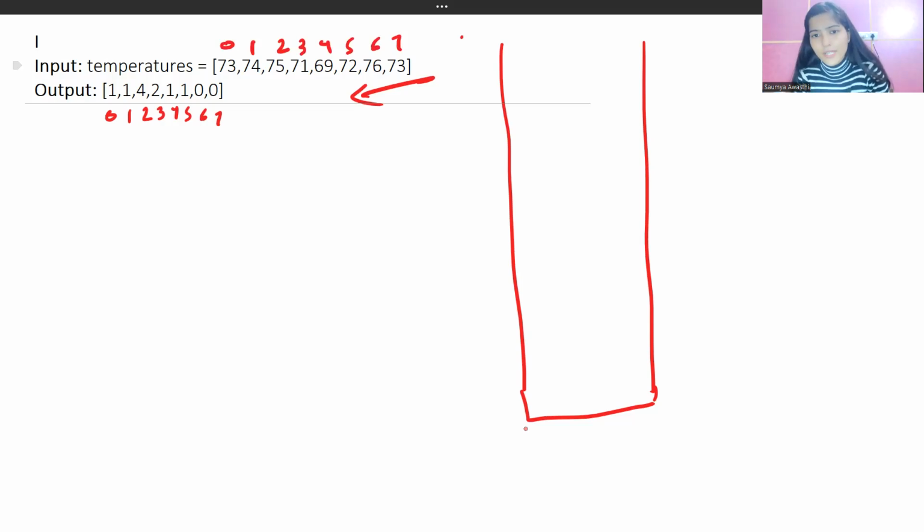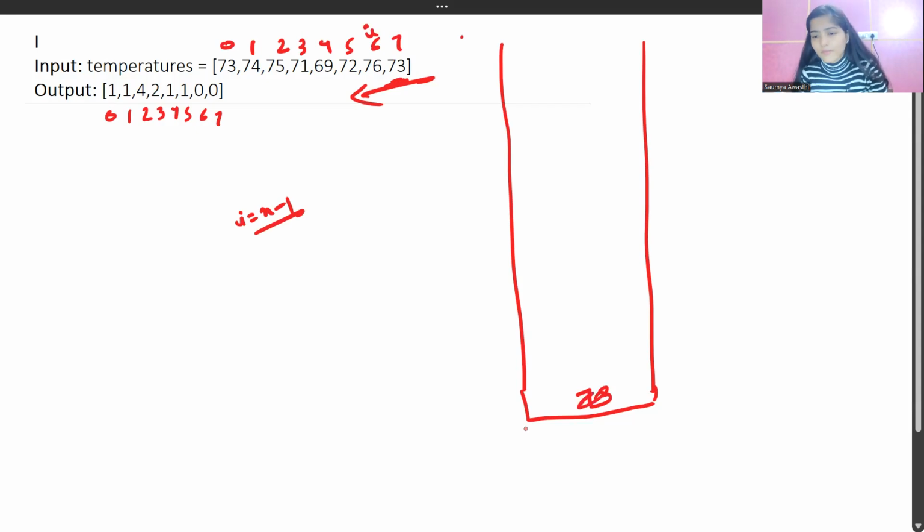The first element we see is 73. For the rightmost element, there is no further element to do the comparison with, so every time the value would be 0. As of now our stack is empty, and the i value we initialize from n minus 1. No operation has to be performed for this one because this is the last element, so i will proceed ahead. Here we are obviously not going to put the element, but the index.